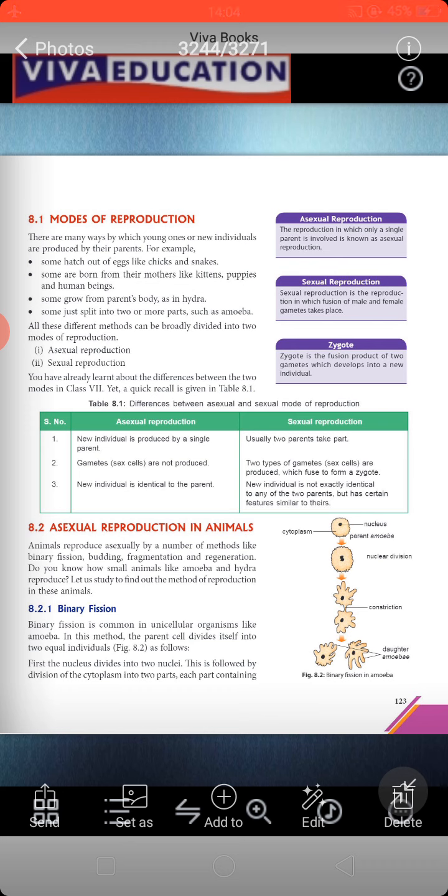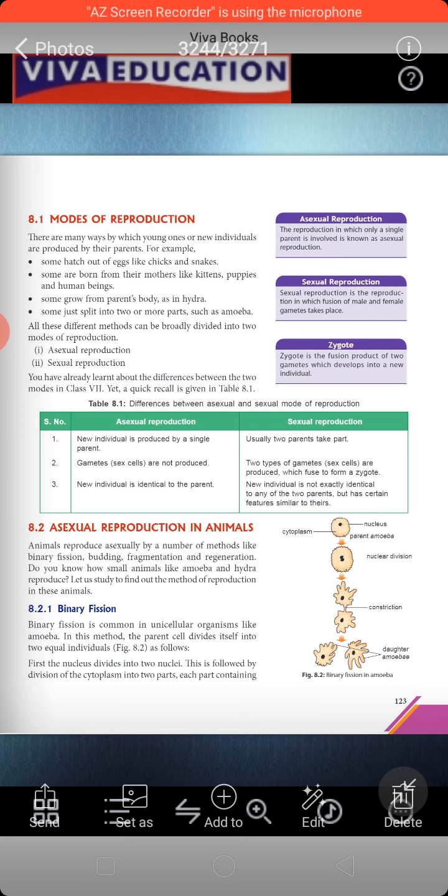Then, asexual reproduction in animals. Animals reproduce asexually by a number of methods like binary fission, budding, fragmentation, and regeneration. So different words are given, and then each of these is explained by taking an example. Now we are talking about asexual reproduction in animals, so one by one we have to discuss these things in detail. First is binary fission.